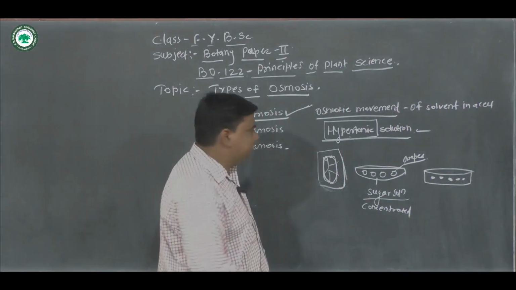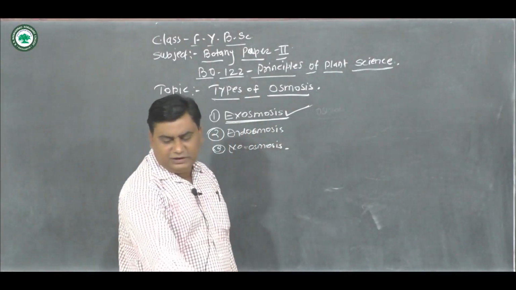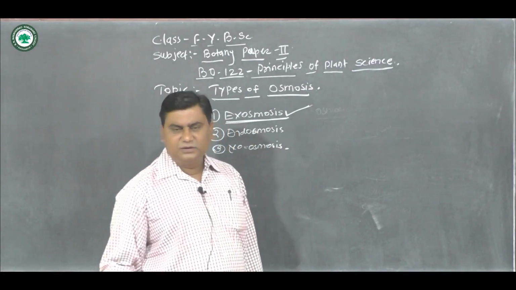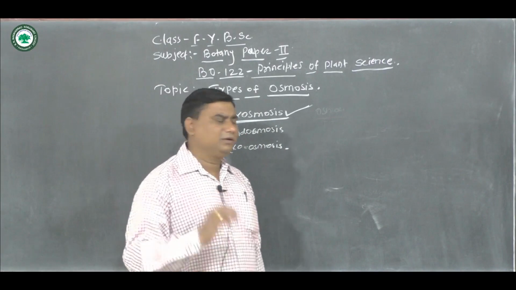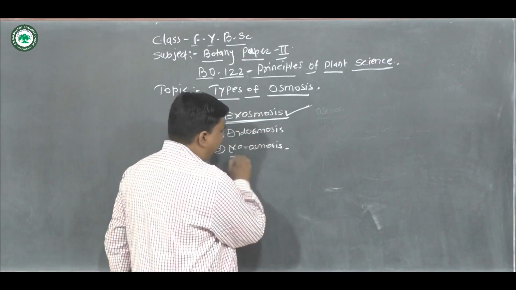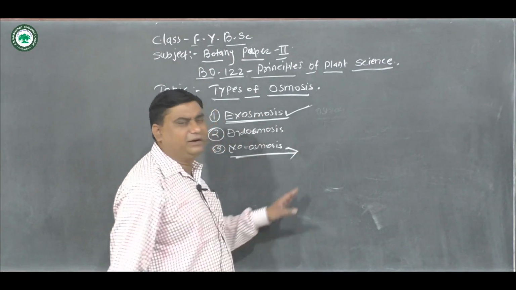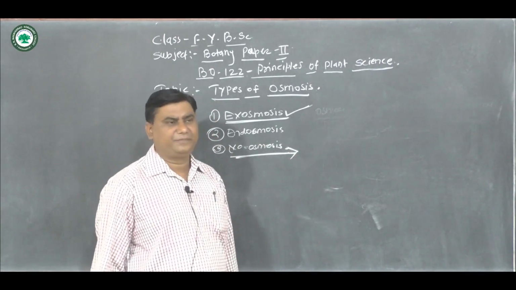Okay. Then before endoosmosis, there is the concept that we focus on, no osmosis. What happens in no osmosis?